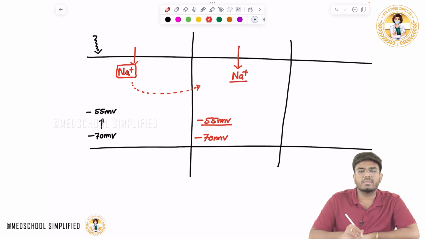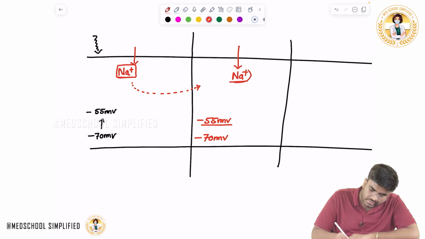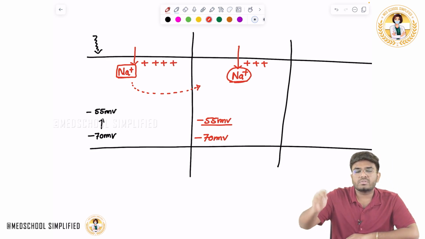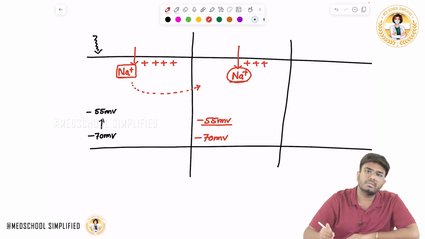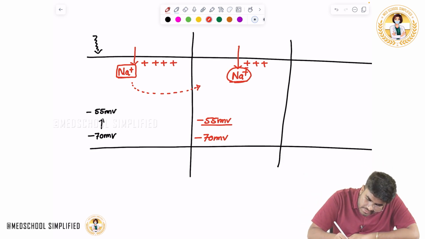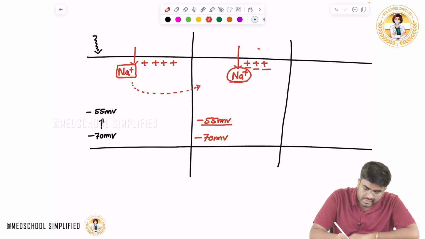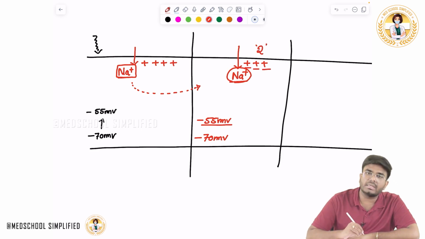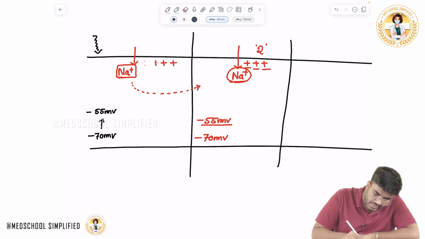Now when the sodium comes, this part of the membrane is getting depolarized. First this part gets depolarized and the sodium goes to the surrounding area. So the surrounding area is also reaching threshold potential and getting depolarized. Now when this area is getting depolarized, tell me what happened to this area number 1.